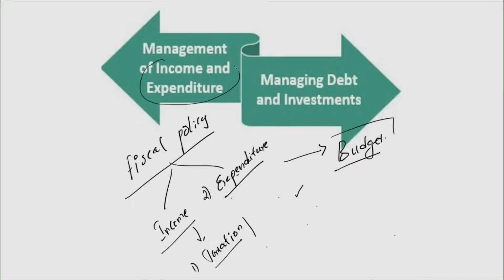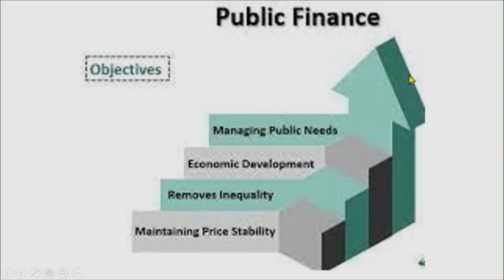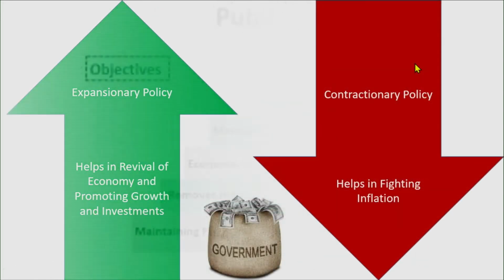Fiscal policy is all about managing income and expenditure of the government, and managing debt and investments. Because a person, an entity, or simply the government might have some income and also a certain amount of expenditure, it is not necessary for an individual, a company, or a government to always have their income exactly matching their expenditures, isn't it? And that's the basic reason.